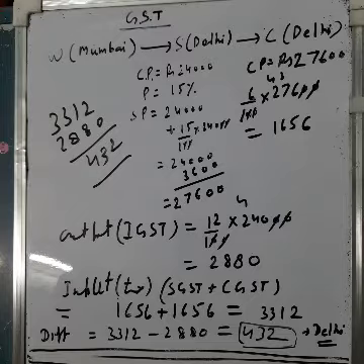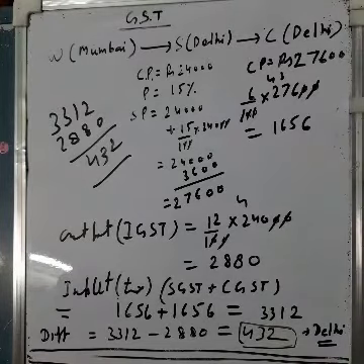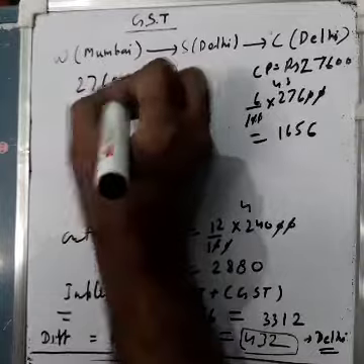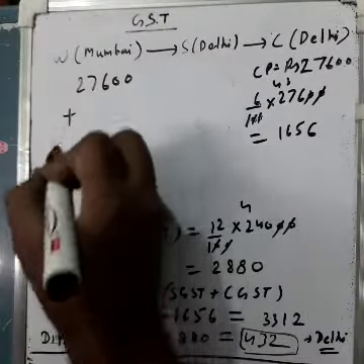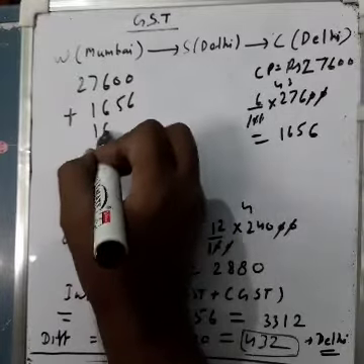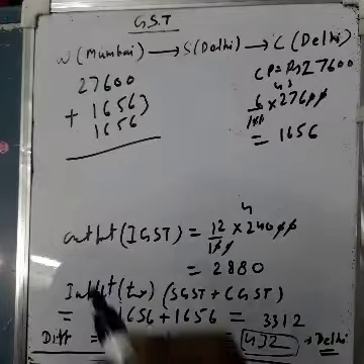Now coming to the question, what amount does the consumer pay? The consumer will pay rupees 27,600 plus 1656 total amount, you know very well. This was coming 3312.